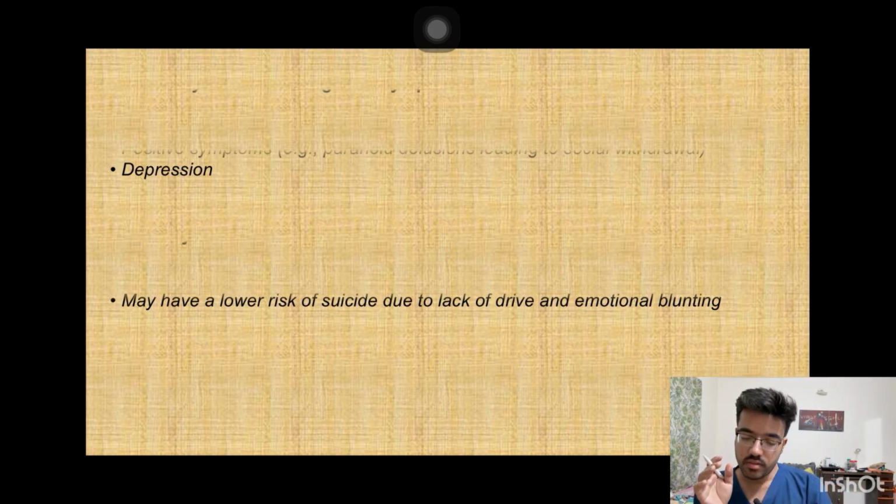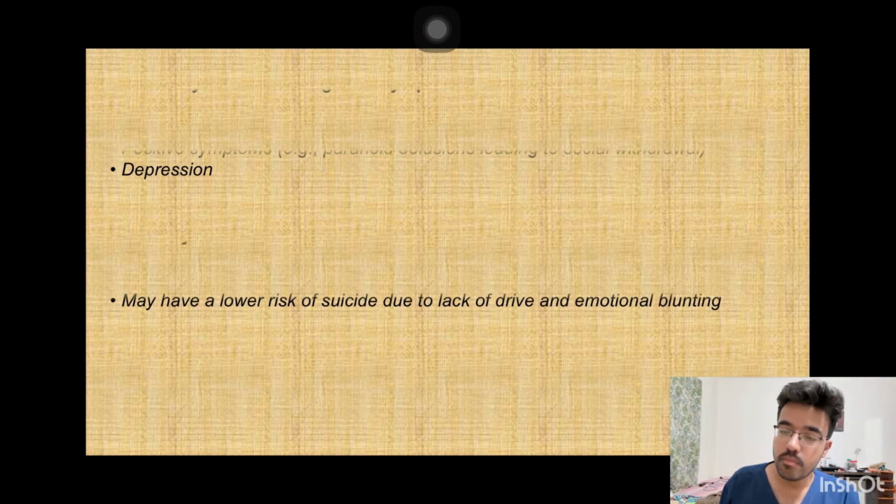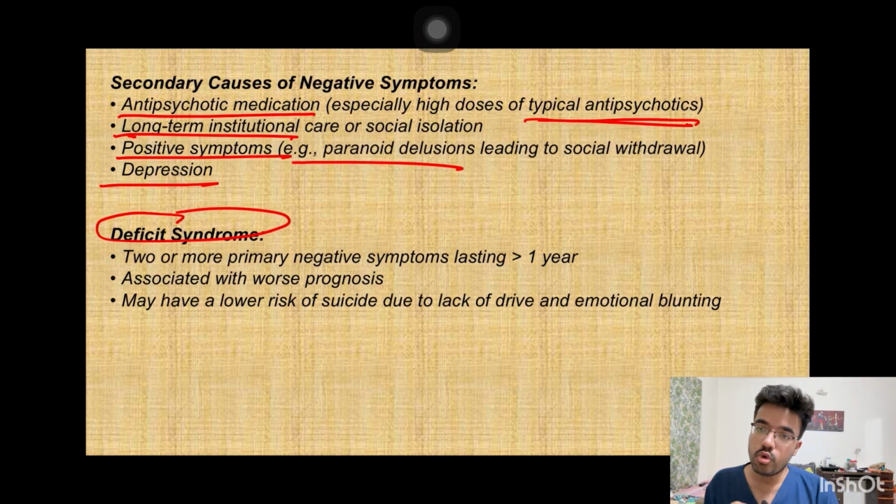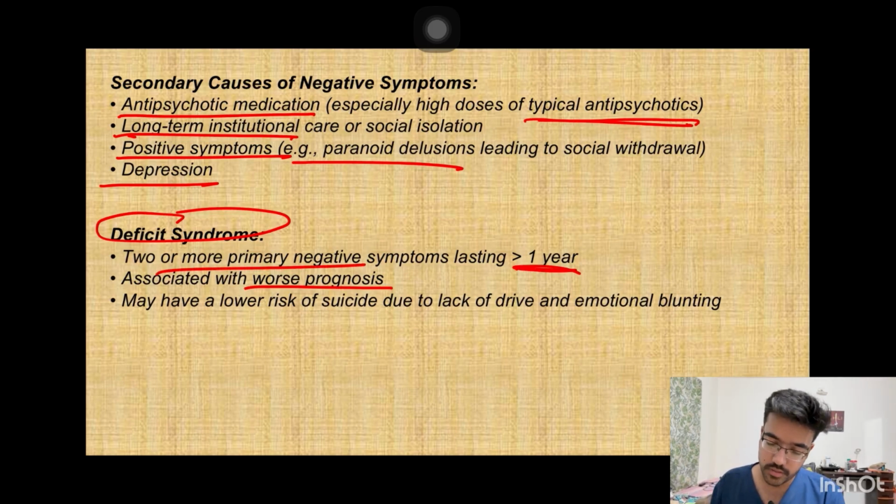Certain positive symptoms can also cause the negative symptoms, like if there is a paranoid delusion, which is a positive symptom, but due to that the patient will be scared, so this will make him withdrawn, with decreased talkativeness and decreased speech. And depression. There is a deficit syndrome, in which two or more primary negative symptoms are lasting for more than 1 year, and it will have a very bad prognosis.